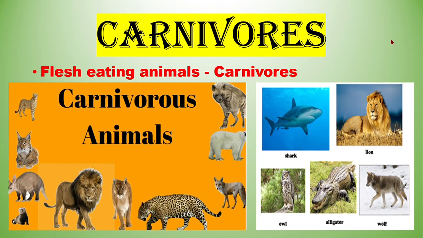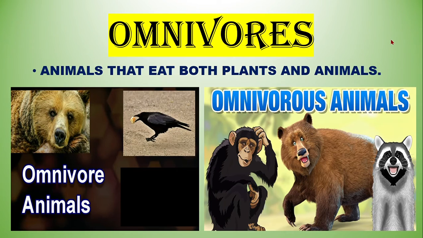Carnivores. Some animals like lion, tiger, snake eat the flesh of other animals. Such animals are called as carnivorous animal or flesh-eating animals. Some animals eat both plants as well as the flesh of other animals. Such animals are called as omnivorous animals. Examples of omnivores are bear, pig, and crow.